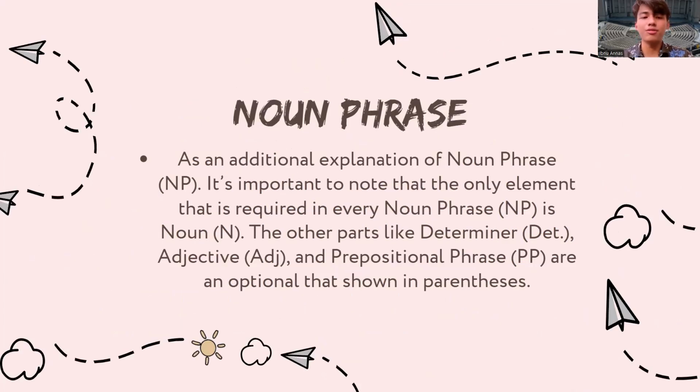Now, let's break it down. It is important to remember that in every kind of noun phrase, the only required element is the noun itself. So the other elements like determiners, adjectives, or even the prepositional phrase are optional. They just add more detail but are not necessary.